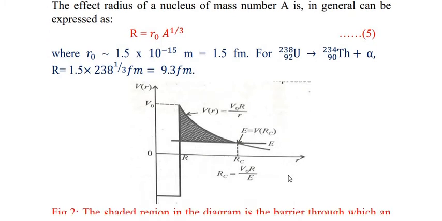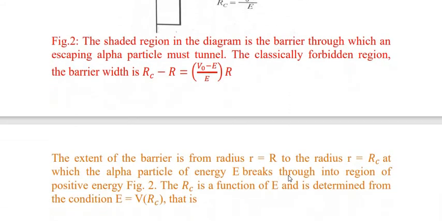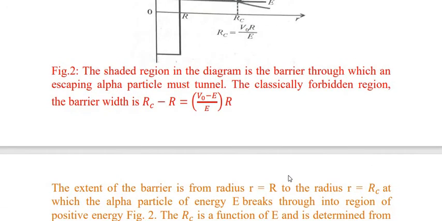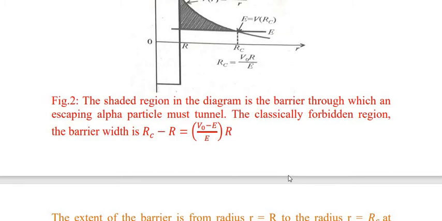The extent of the barrier is from radius small r equal to capital R to small r equal to capital RC, at which the alpha particle of energy E breaks through into the region of lower potential energy.